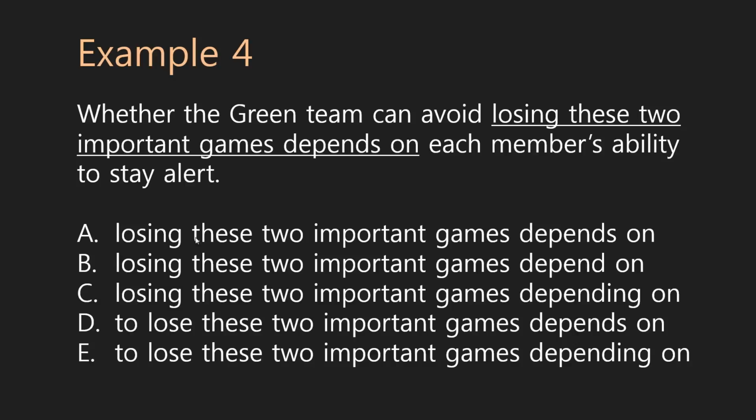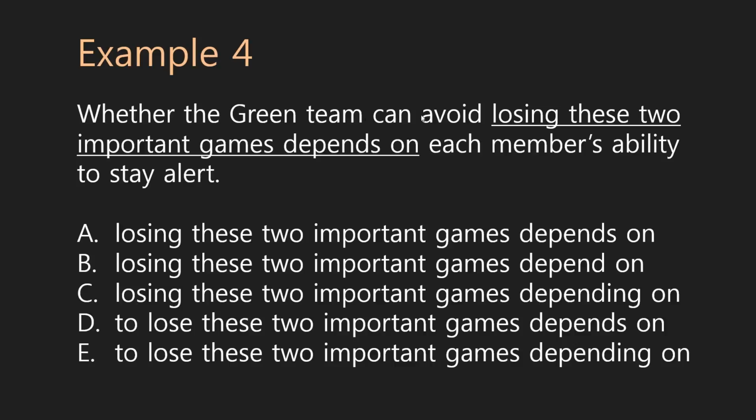They look pretty similar, except I can see that C is no good because I don't have a verb for the subject. Whether the green team can avoid losing these two important games, if I look at C, I had the subject team and I had the verb can avoid. But that was part of this noun clause that began with the question word whether.